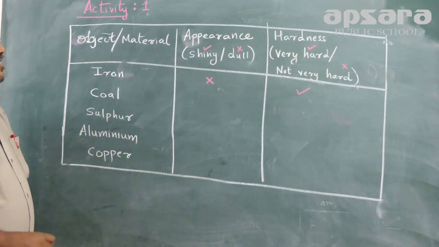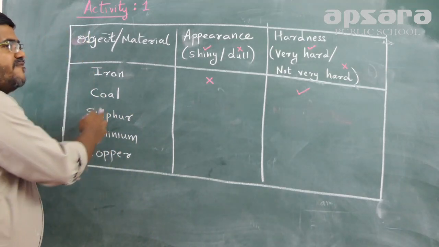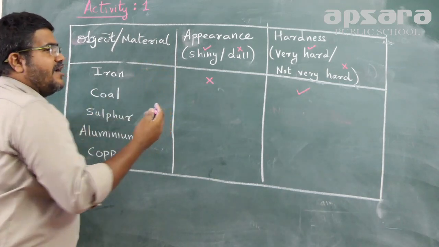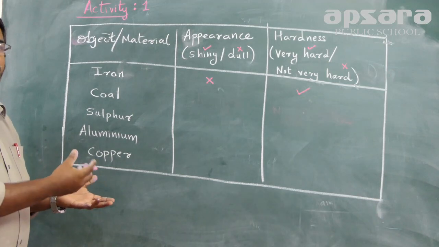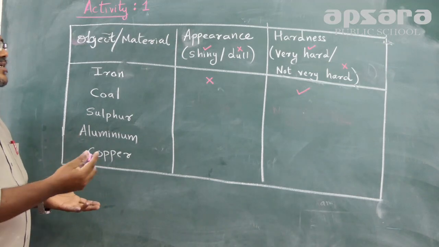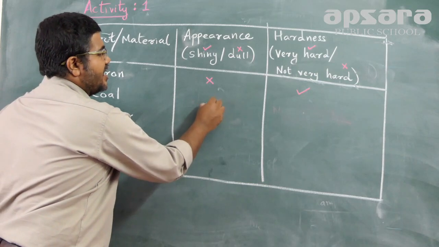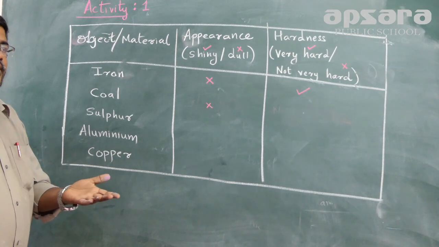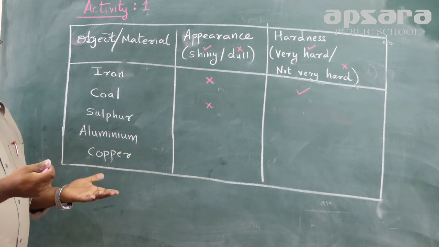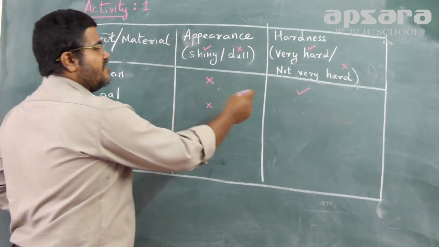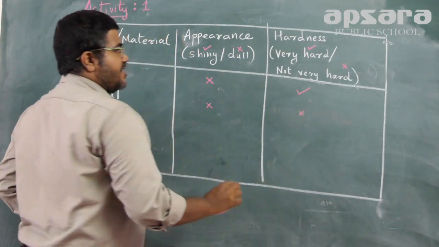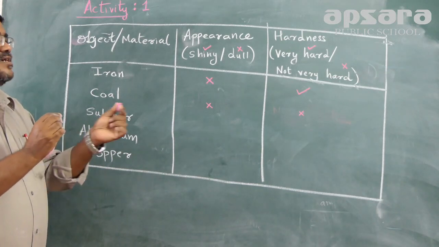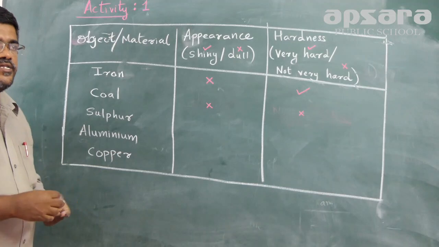Same way, take coal. Coal is a form of carbon, so it is a non-metal. We all might have seen charcoal. It is basically dull and doesn't have a shiny appearance. Regarding hardness, if I use a hammer to break it, it will break into many pieces. That is why it is not very hard. It is very brittle and we can break it very easily, like chalk. This property is brittleness.